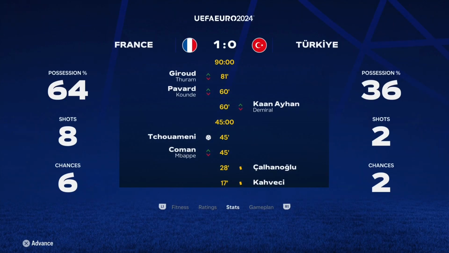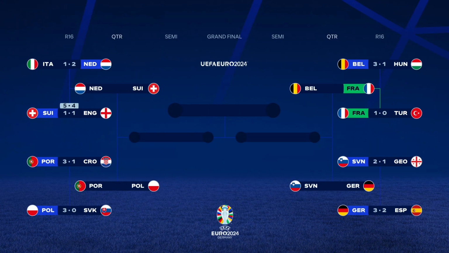France versus Turkey. Ooh, a narrow 1-0 win for France means Turkey exit the tournament. And that is the round of 16 done. Basically, I haven't got Georgia or Slovenia selected because they wouldn't normally make it very far, you would assume. So it's just auto-simmed that game. I've had nothing to do with that. But yes, Georgia are out in the round of 16.